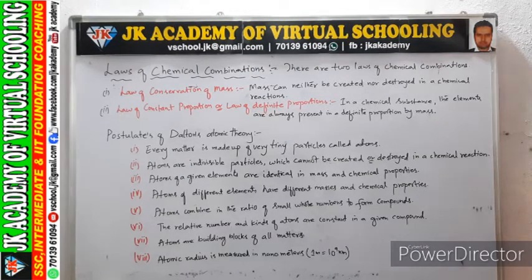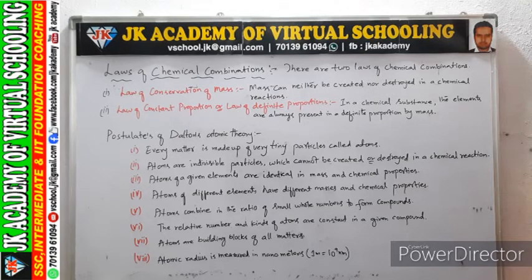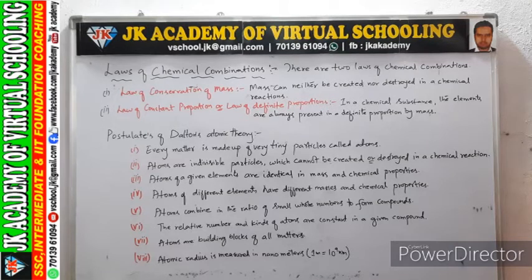So today's topic is laws of chemical combination. There are two laws of chemical combination. The first one is law of conservation of mass. The second one is law of constant proportion or law of definite proportions. So we go for the first one, law of conservation of mass.